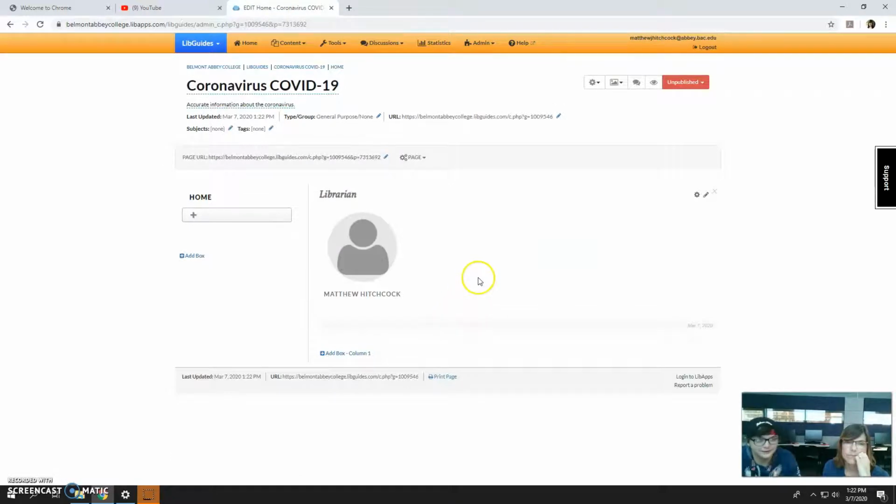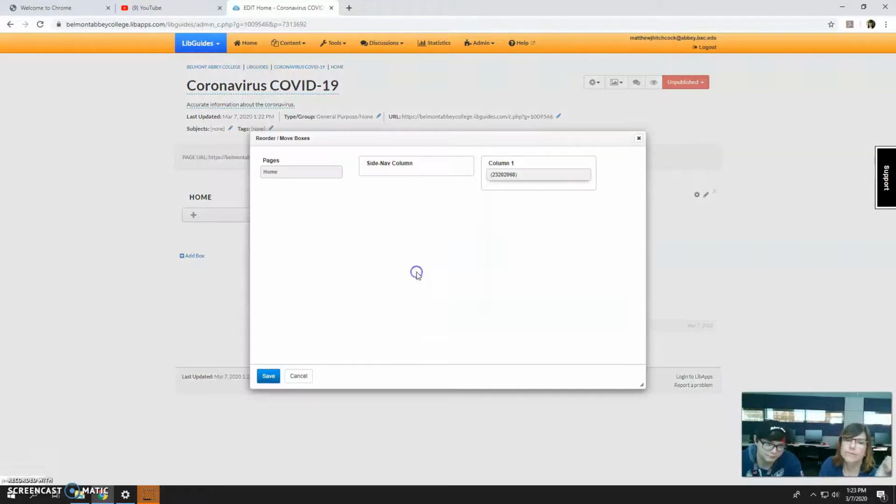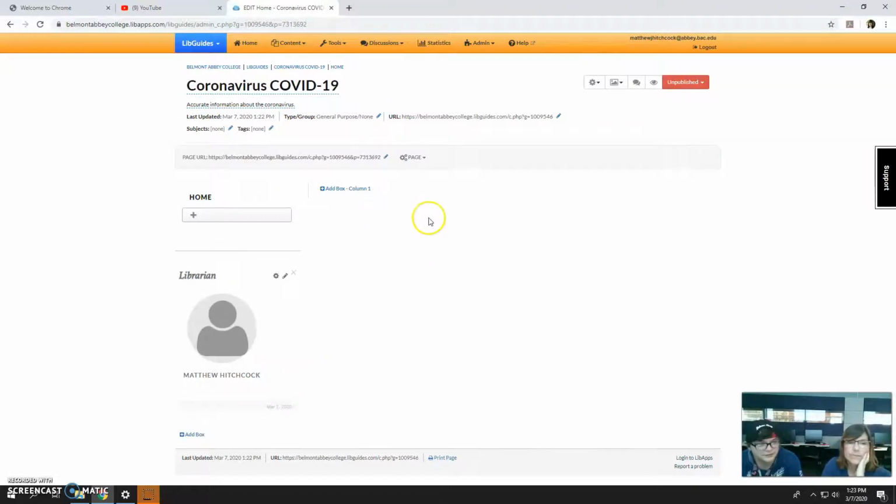And then we're going to move the box. We're going to go to Pages and Boxes, and move what will be your picture to the Side Navigation column, and press Save.